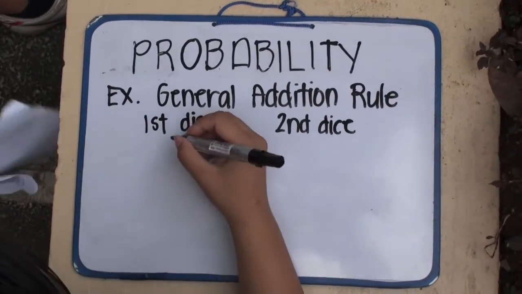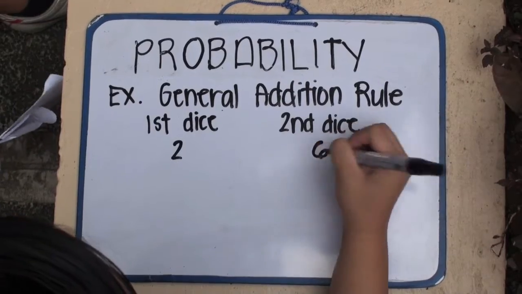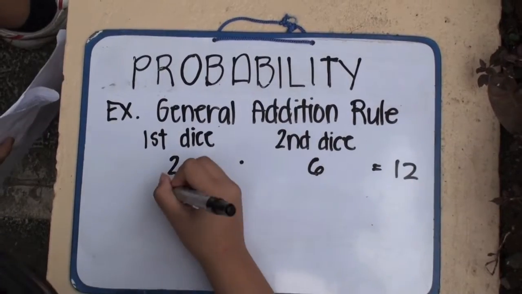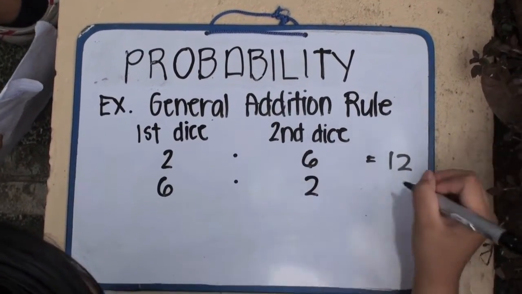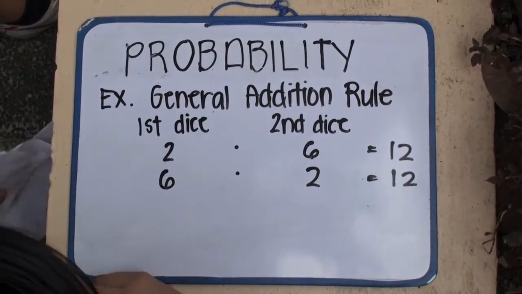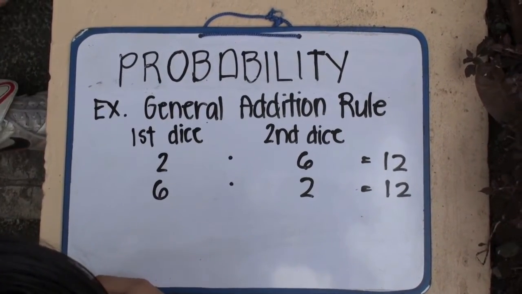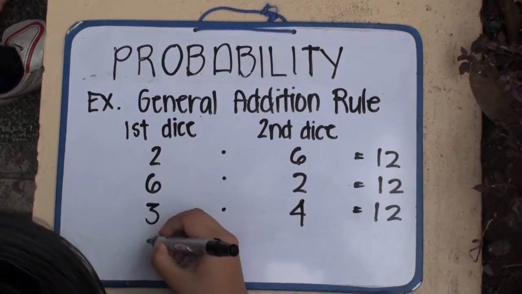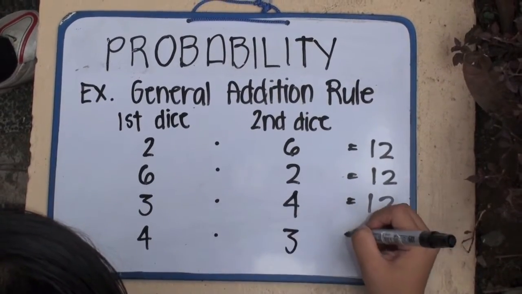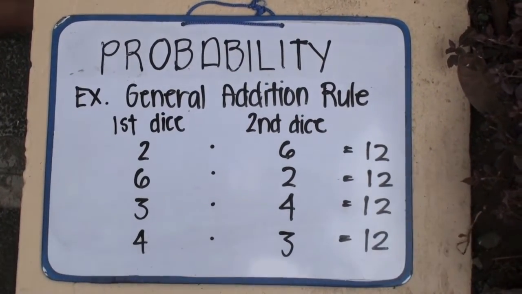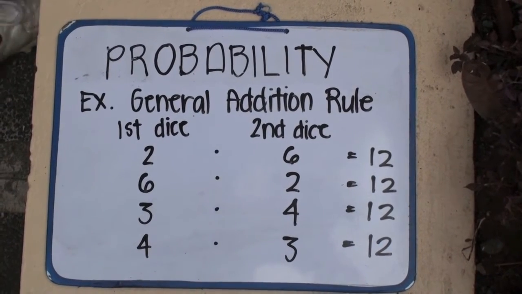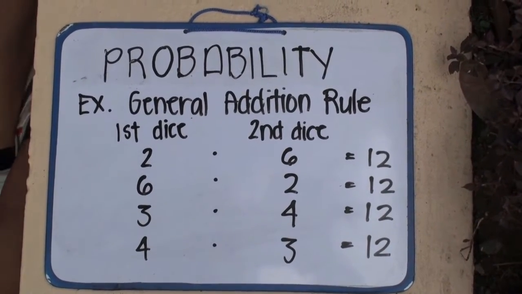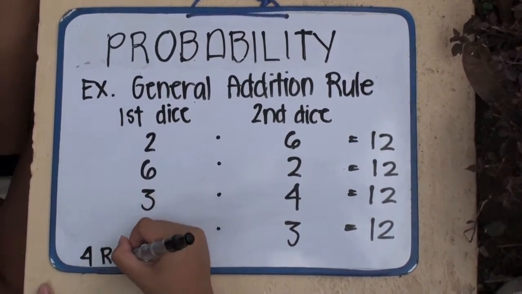The first possibility that may happen is 2 and 6, because we know that 2 times 6 is equal to 12. The second possibility is 6 and 2 due to the commutative property of multiplication. The next possibility is 3 and 4, which, as we also know, multiplies to 12. The fourth possibility is 4 and 3 due to also the commutative property of multiplication. These are the only 4 possibilities that may happen.